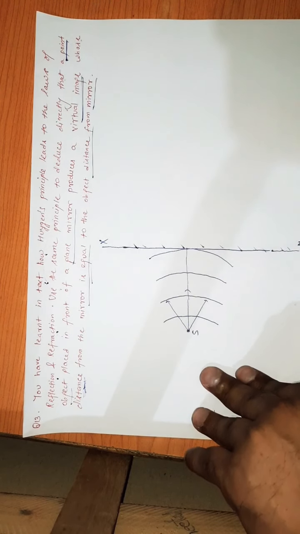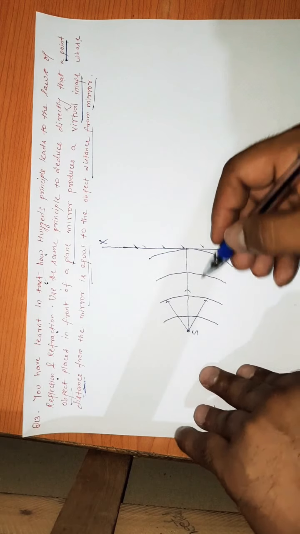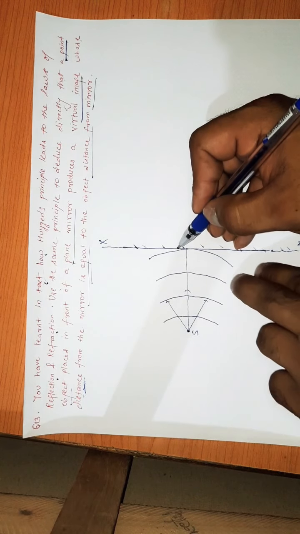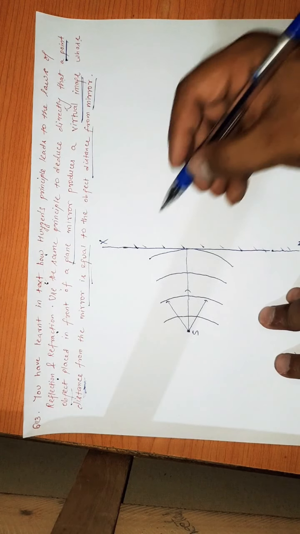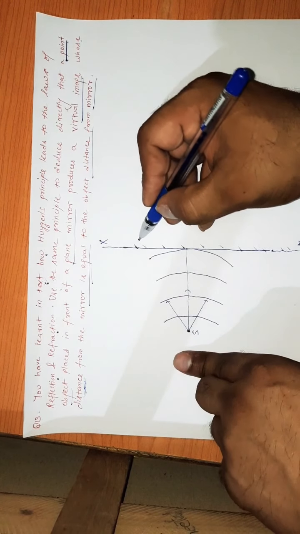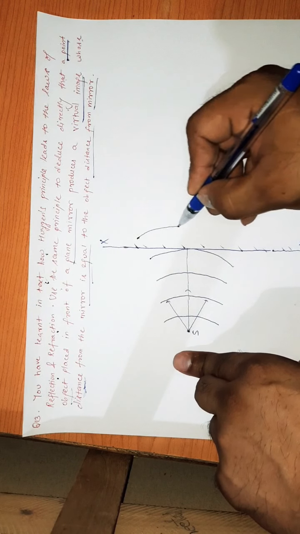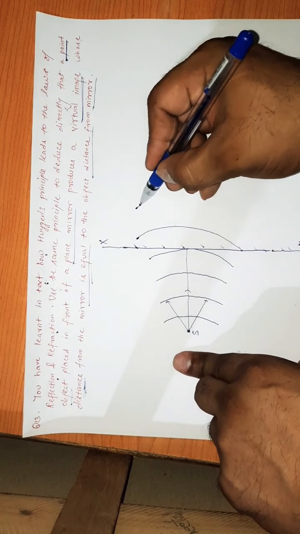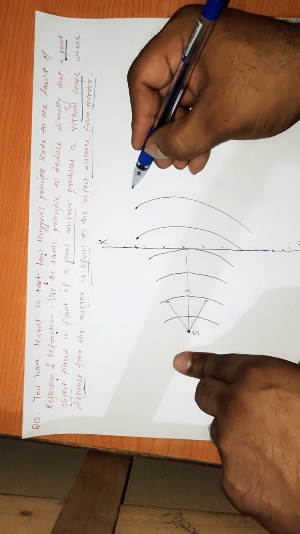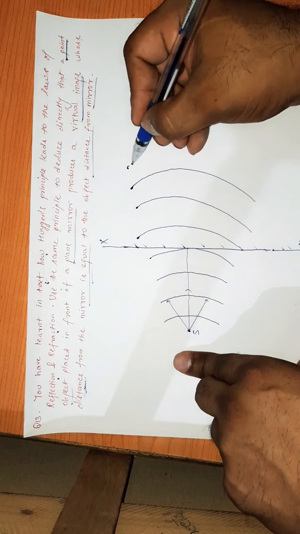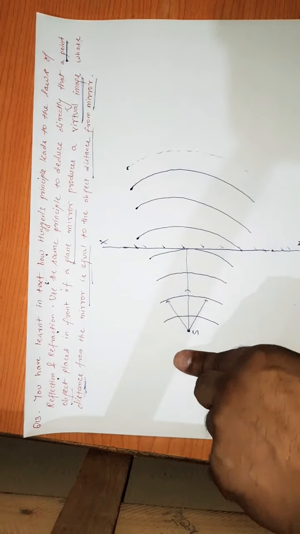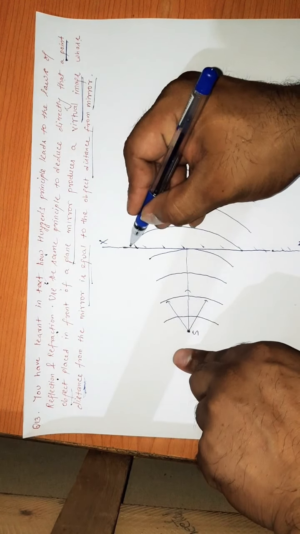Let us suppose there is no plane mirror, then these wavefronts will carry on in the forward direction, like this. Furthermore, they will carry on like this, and so on. But what occurs if there is a mirror?